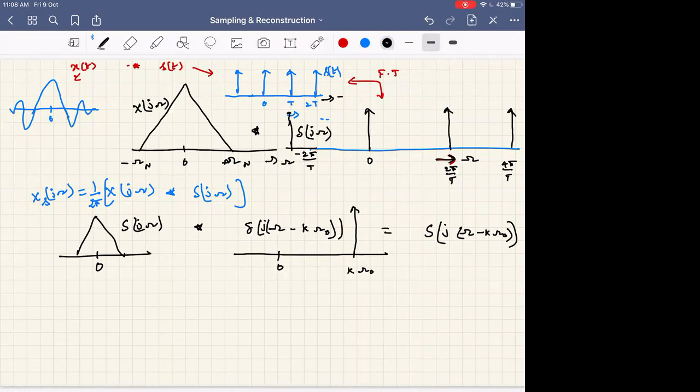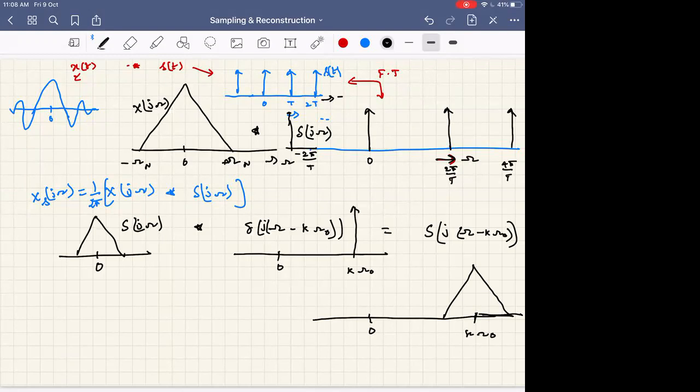If you understand these things, later you can easily tell why there is a repetition in the frequency domain, if you do sampling in the time domain, and whether the information will be lost or not lost. All these things will be quite clear. So now this is just a shifted version with k omega naught. Is this fine or not? Okay, this is what happens.